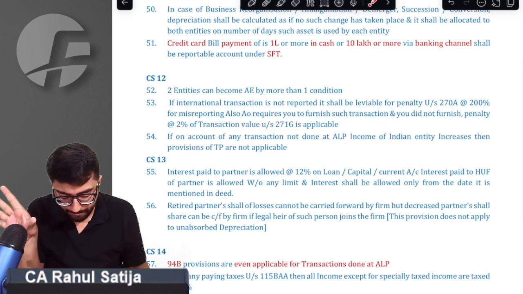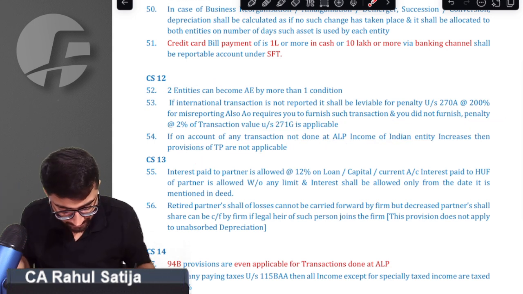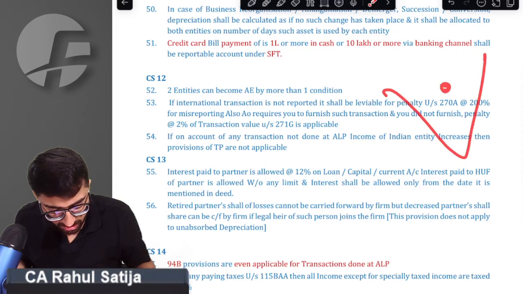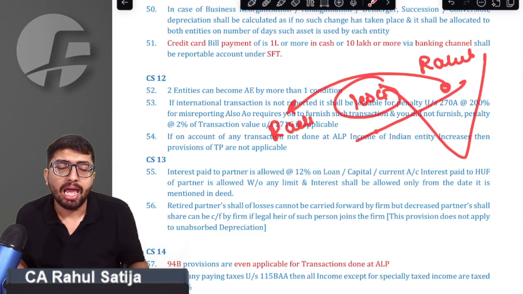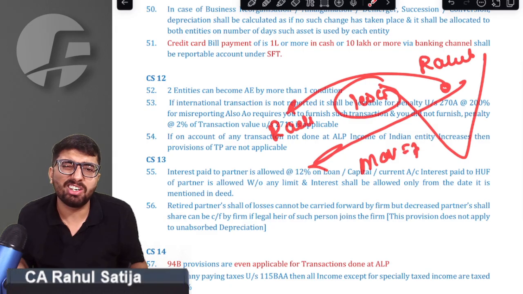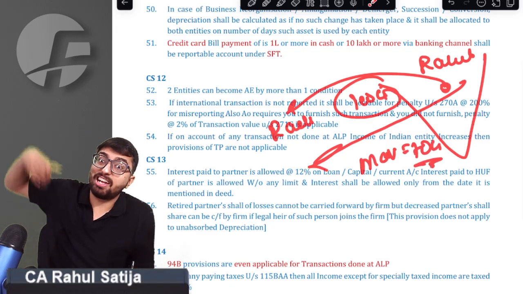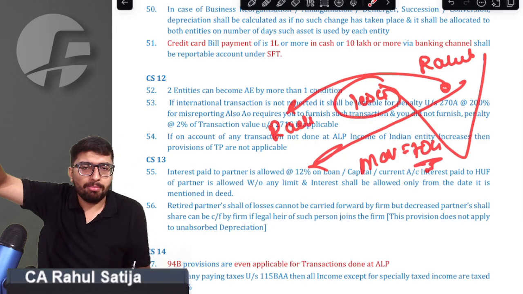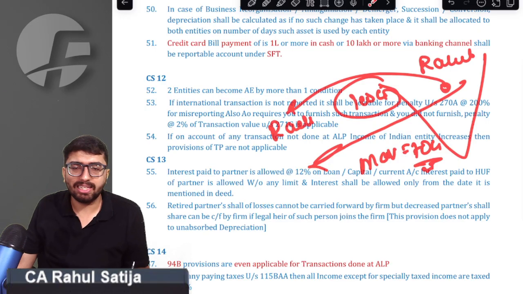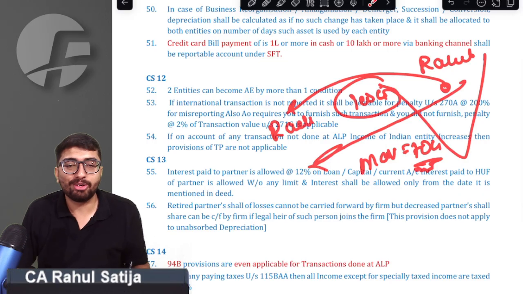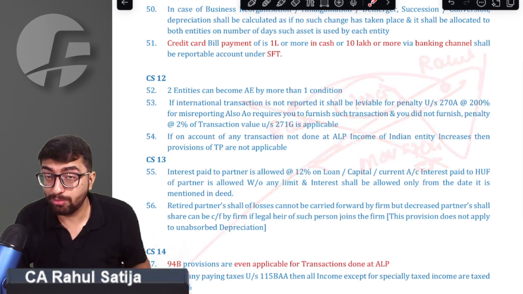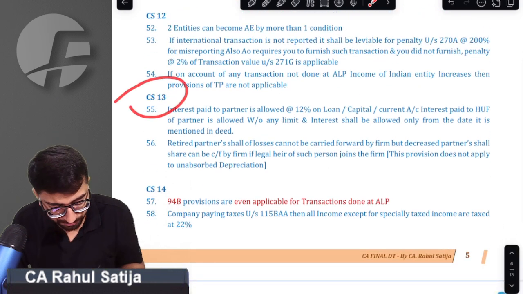Sir, what happens is, see, sir, for example, we have Rahul and we have Rachel. Sir, we sold goods for 100 crore and the market value of these goods was 70 crore. Sir, I sold goods at a much higher price to Rachel. Sir, is the Indian government losing anything? The right answer is no. The government is only benefiting from this transaction, because the higher the sales price, the higher the profits, and the higher the taxes. So in this transaction, transfer pricing provisions would not apply. Okay, sir, we got that point.